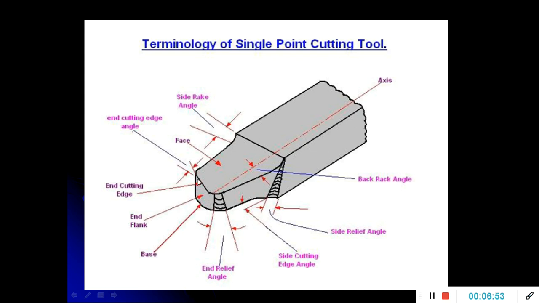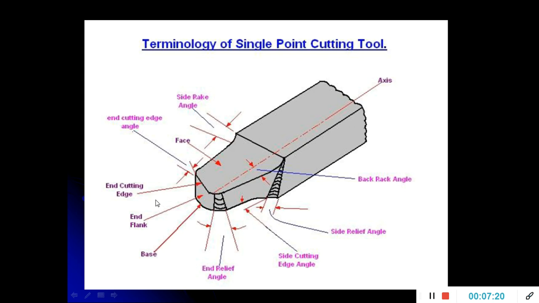The flank should always have a slope. Otherwise, if you do not provide any slope to the flank, the total flank face comes into contact with the work surface. That leads to higher friction, higher wear, and the machining cannot be done in a systematic form. Therefore, the flank always needs a slope, so that only the cutting edge comes into contact with the work surface during the metal cutting operation.